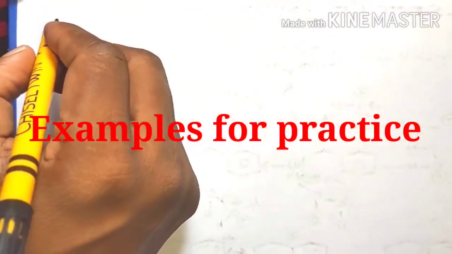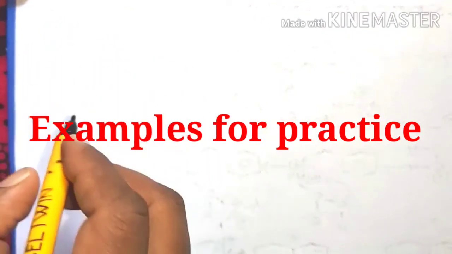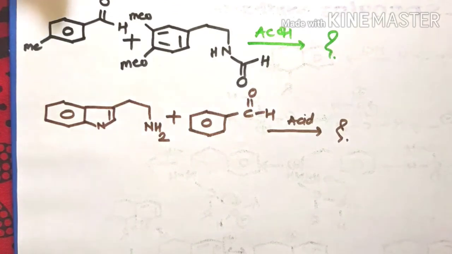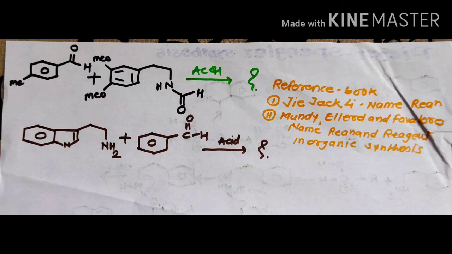These are the two practice examples. You can write the correct mechanism of the reaction as well as the correct product of this reaction, and then send the correct answer as well as the mechanism of these reactions.